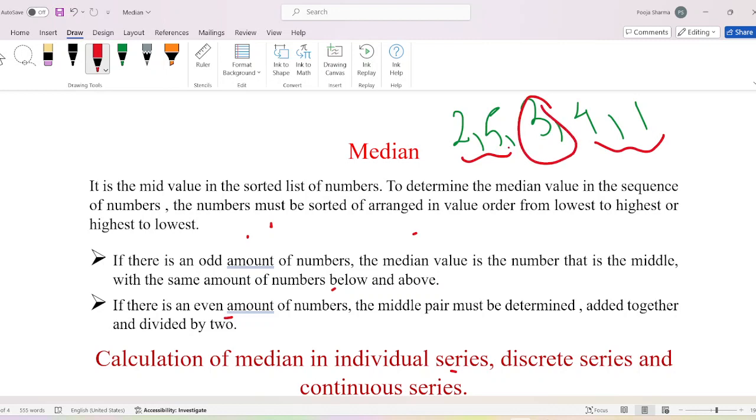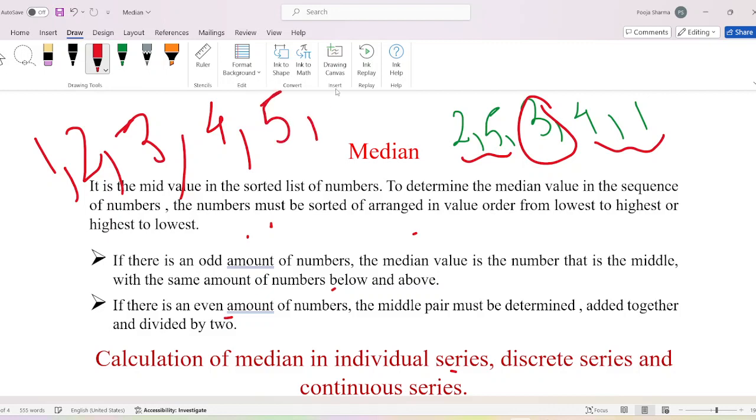But for even numbers, suppose I am adding one more number, 6. After sorting the data: 1, 2, 3, 4, 5, 6.